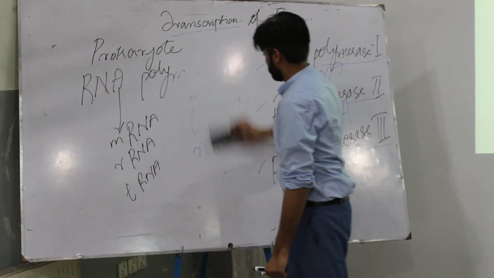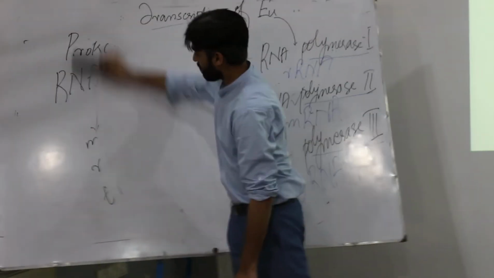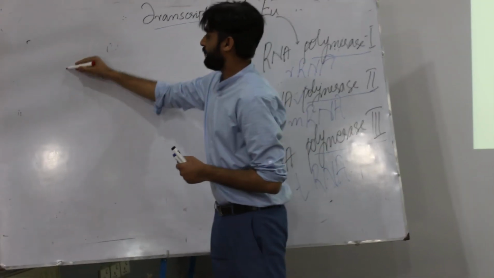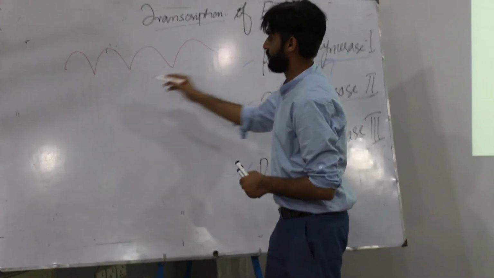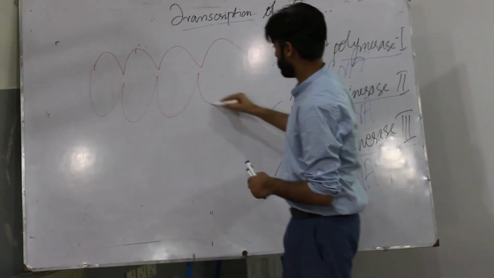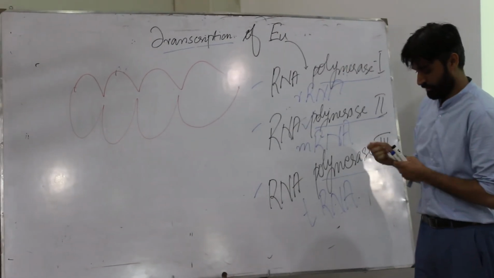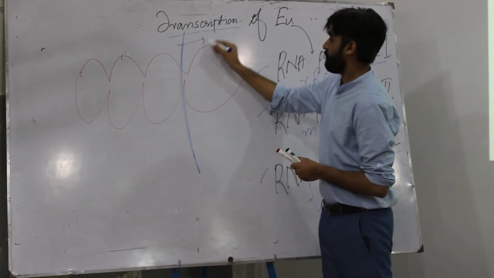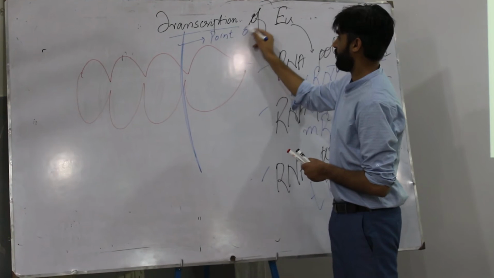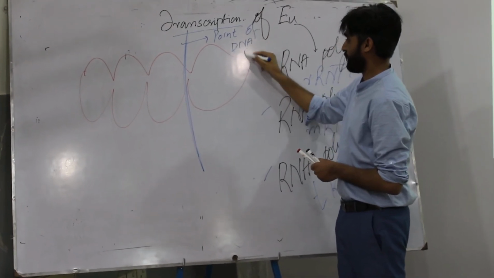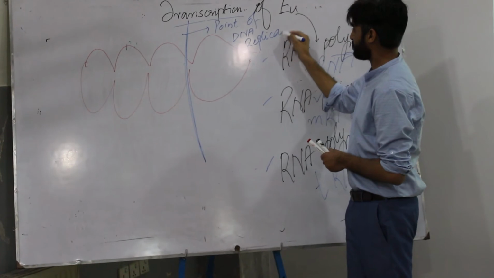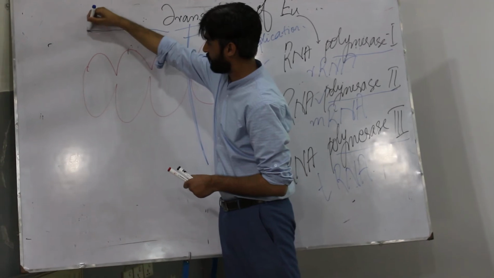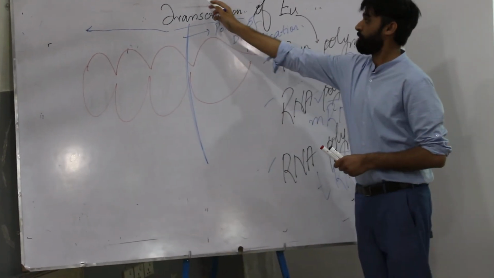Now we come to another thing, that is a molecule of DNA. This DNA is a double-stranded structure, and this is the point of replication. Point of DNA replication. If you go down the stream, this is down the stream. When you go opposite to this area, this is up the stream.